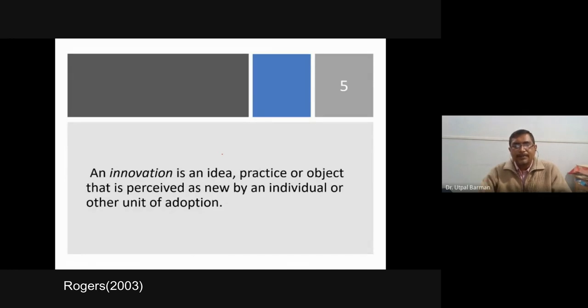And another point is, in case of adoption, it is a mental process. Why is it a mental process? Because it is a decision-making process, and in case of decision, we have to act mentally. Our brain takes action to take a decision. Because of that, it is a mental process. Adoption is a mental process. Diffusion is a social process. Adoption is an individual decision-making process. Diffusion is a social process, a communication process.